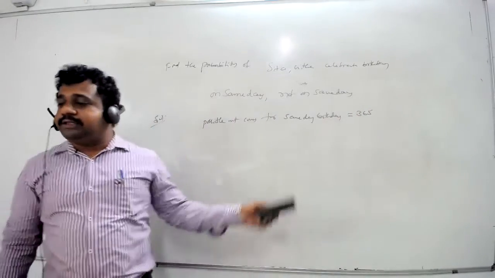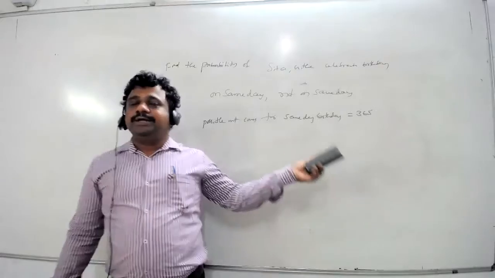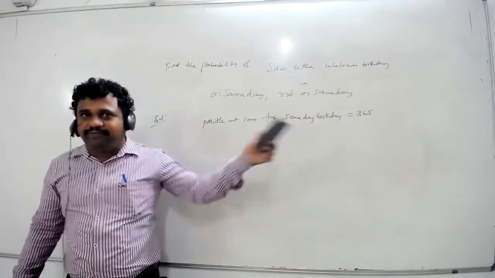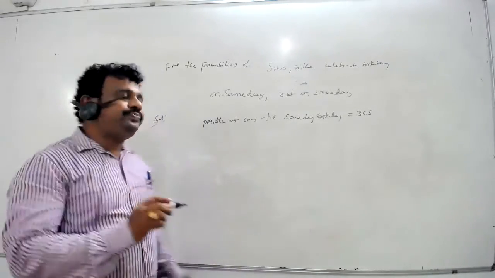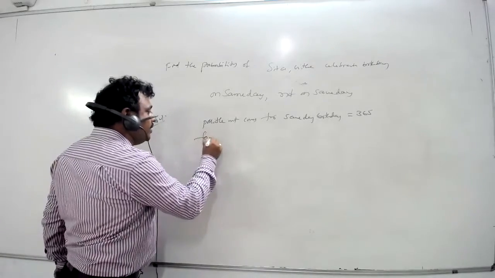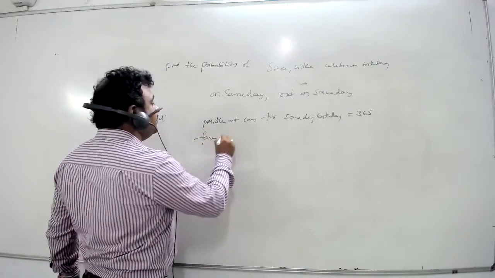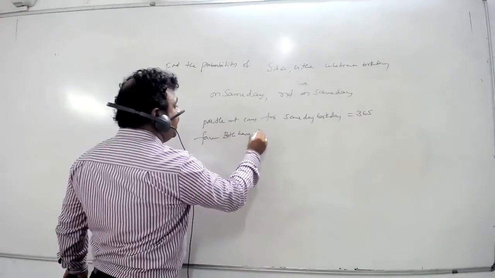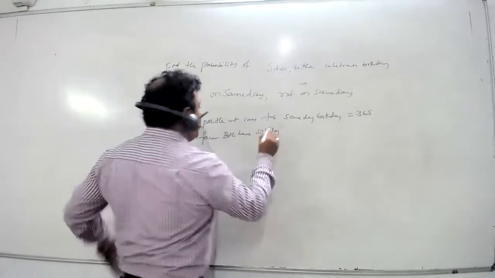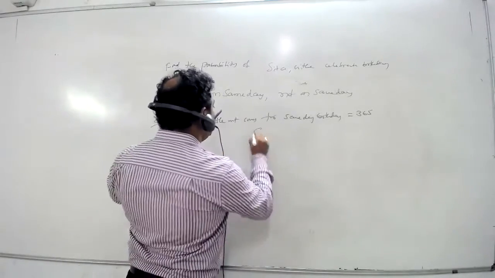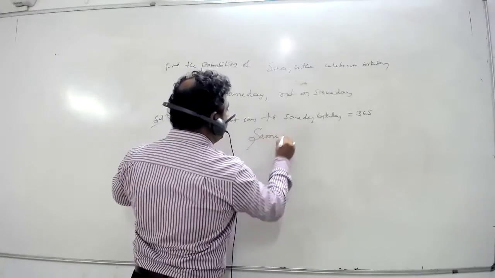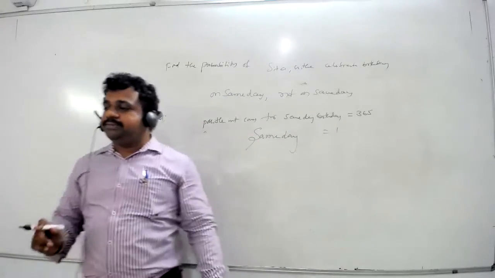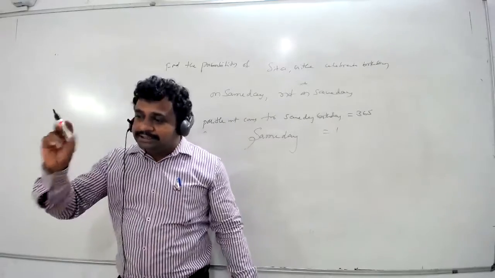Except leap year, there are 365 days. So the number of possible outcomes is 365. Now, the favorable outcome, that means both have birthday on the same day. So there is only one day possible to celebrate birthday on the same day.